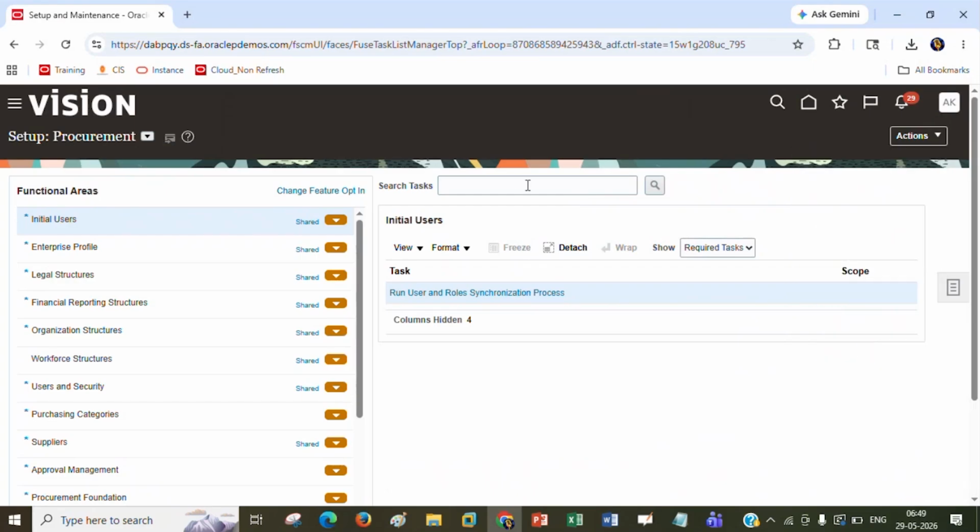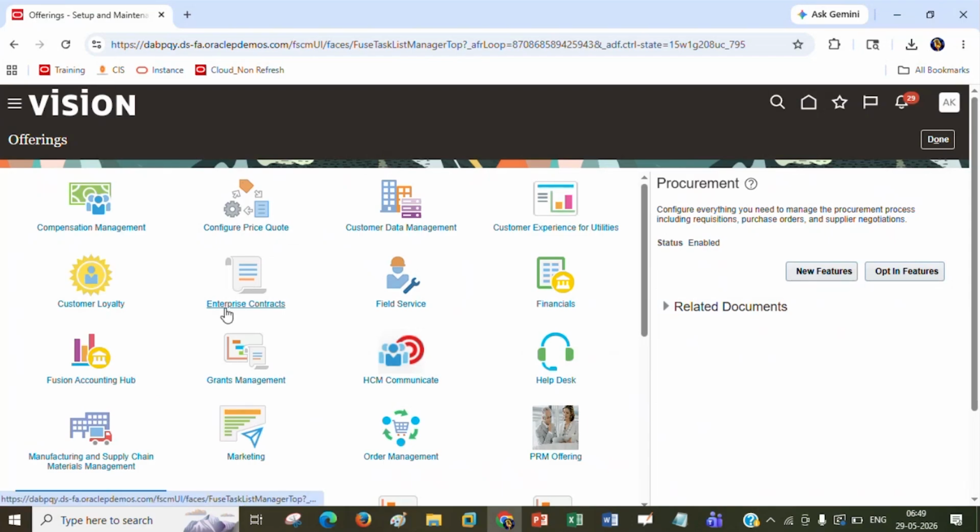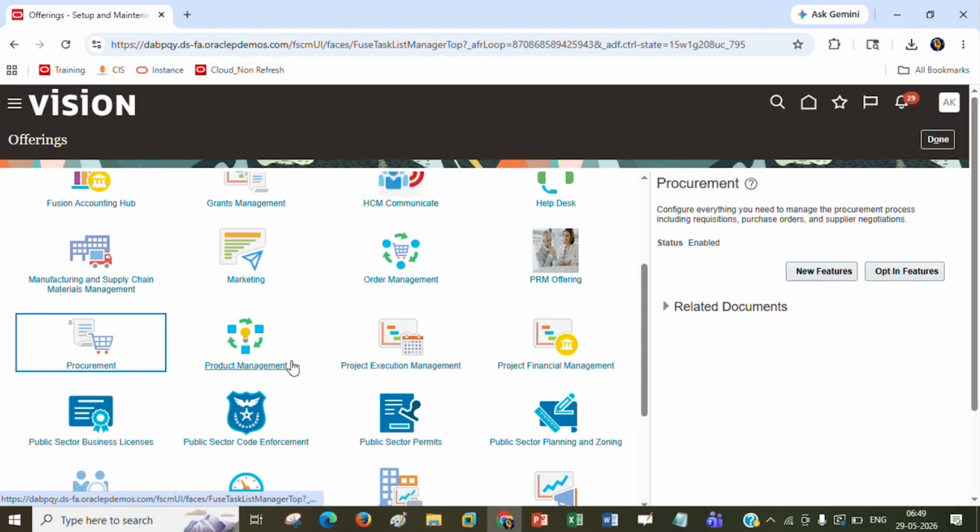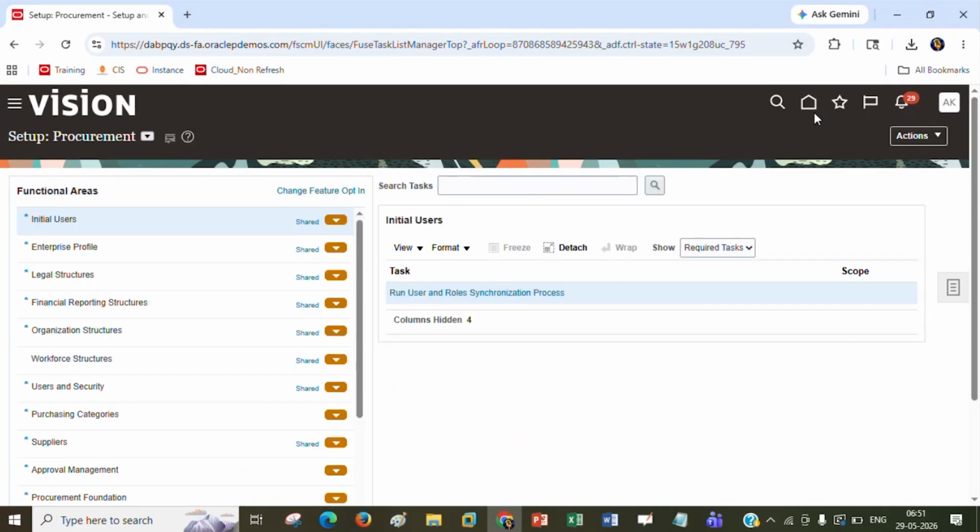Go to offering. Simply choose your card, whatever you require: enterprise, contract, field service, financial, order management, product management, a lot of things available. So it's up to you what things you require. Suppose I'm giving the example of procurement: simply click on procurement and click on obtain features. Then this will be visible to you. Got it?